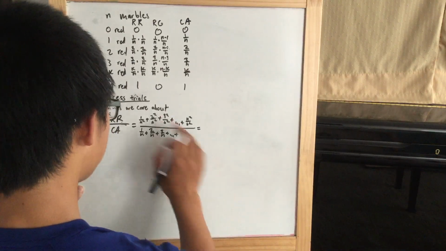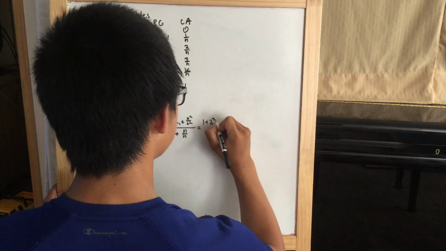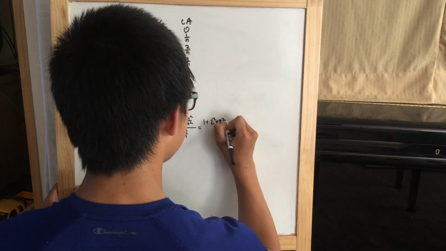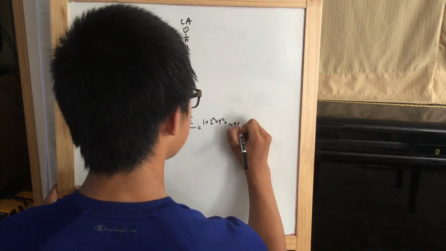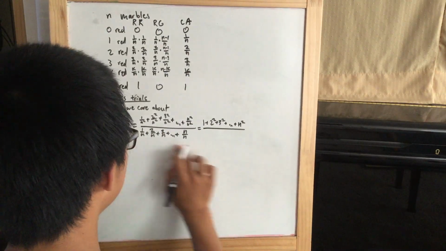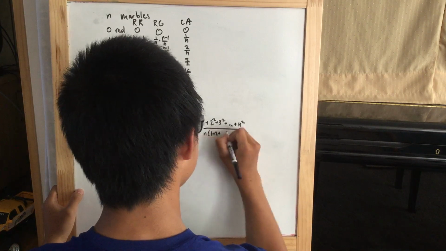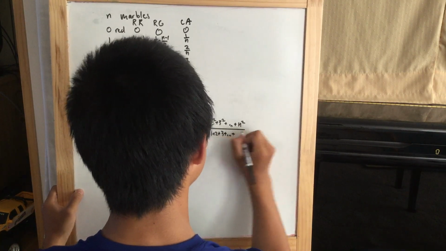Let's multiply the top and bottom by n squared so we don't have fractions. 1 plus 2 squared plus 3 squared plus ... plus n squared, over, multiply that by n, so n times 1 plus 2 plus 3 plus ... plus n.